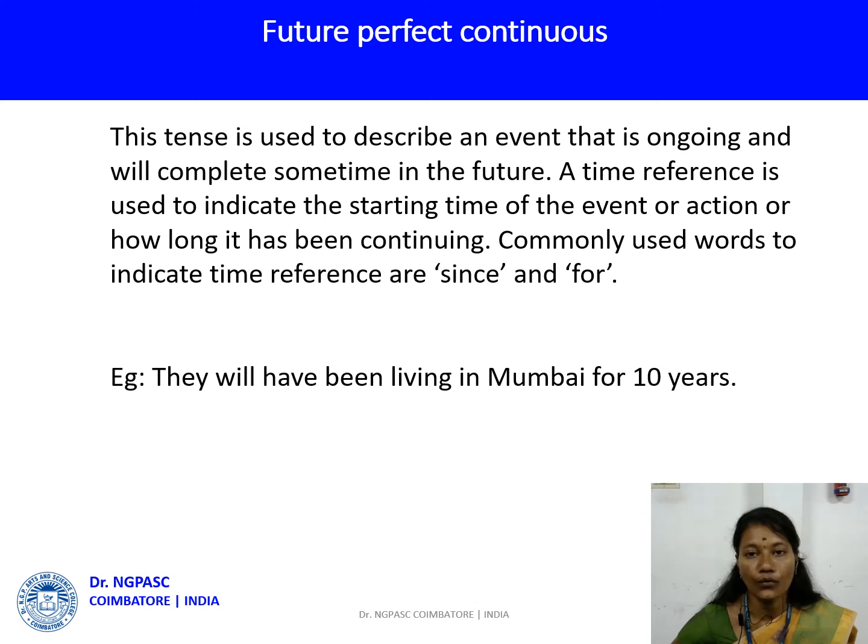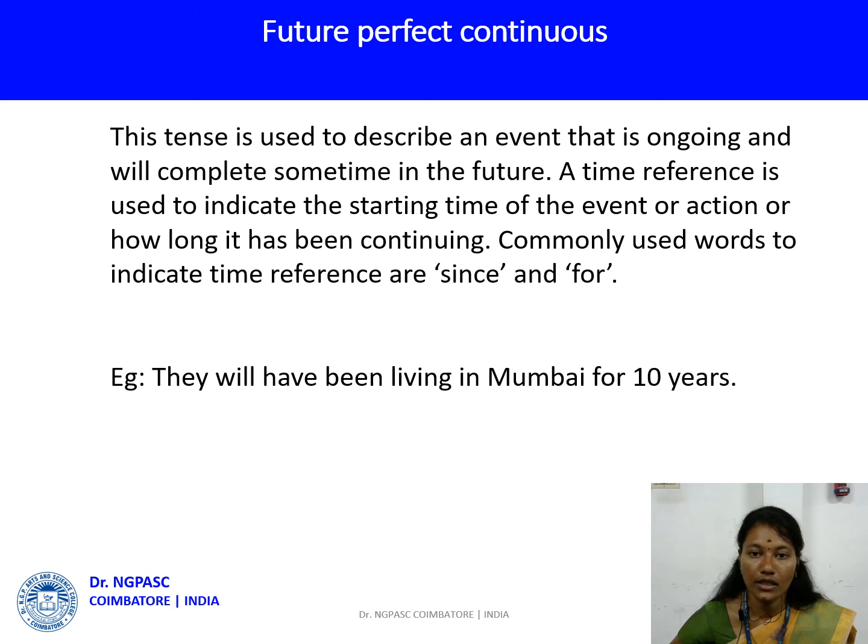So future perfect continuous tense, in the sense, is also going to end only in the future. Let's see the example. They will have been living in Mumbai for 10 years. So they will have been living in Mumbai for 10 years in the sense they started to live in Mumbai, still they are living in Mumbai, then they will be living in Mumbai.